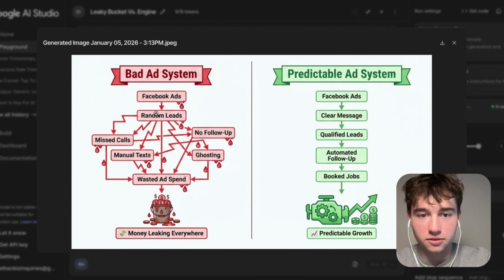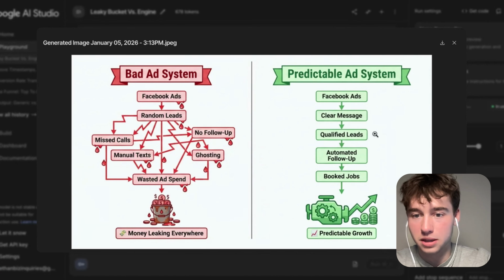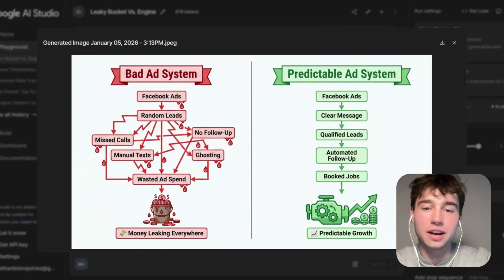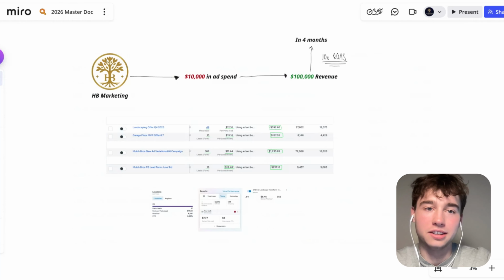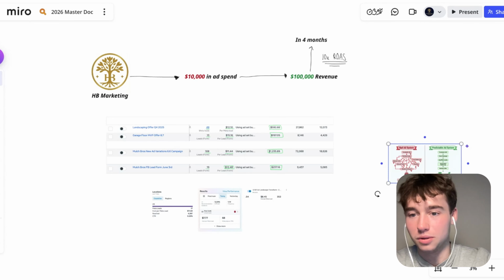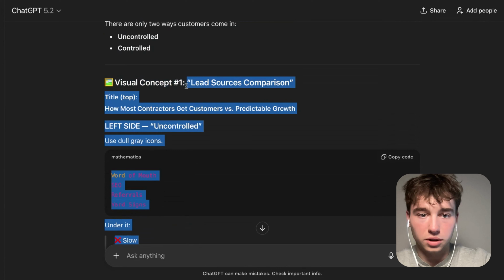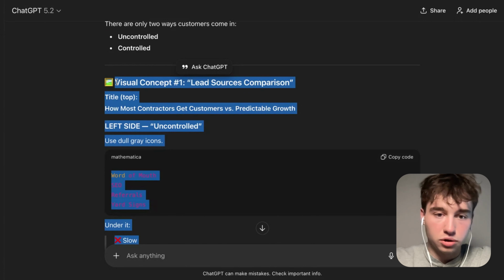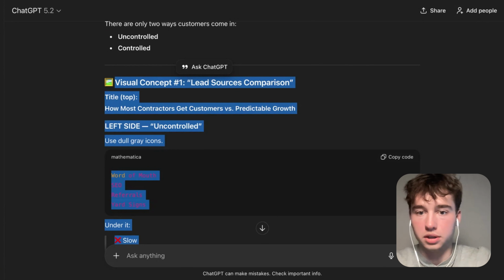Bad ad system: Facebook ads, random leads, missed calls, no follow-up, manual text, ghosting, wasted ad spend, money leaking everywhere. Predictable ad system: Facebook ads, clear message, qualify leads, automated follow-up, book jobs, predictable growth. Dude, they don't miss. I don't think I've ever had a situation where Nano Banana didn't give me some sauce. Like all these images are just bangers. Like they're always good. Like that's the goal here. Visual concept number 1: how most contractors get customers versus predictable growth.